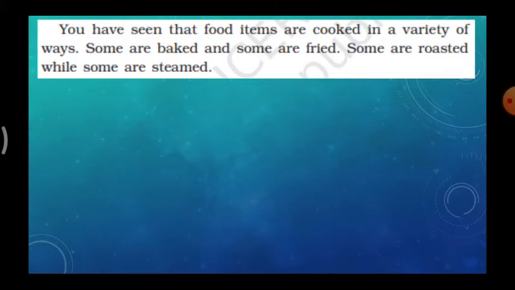Okay, children. Next, you have seen that food items are cooked in a variety of ways. Some are baked and some are fried and some are roasted while some are steamed. So in the food items we have so many ways of cooking like baked, fried, roasted and steamed.